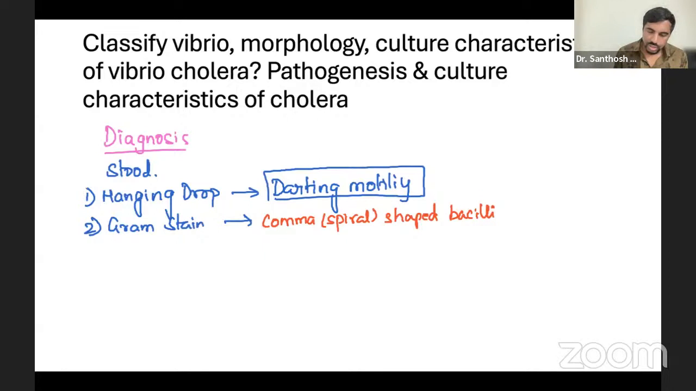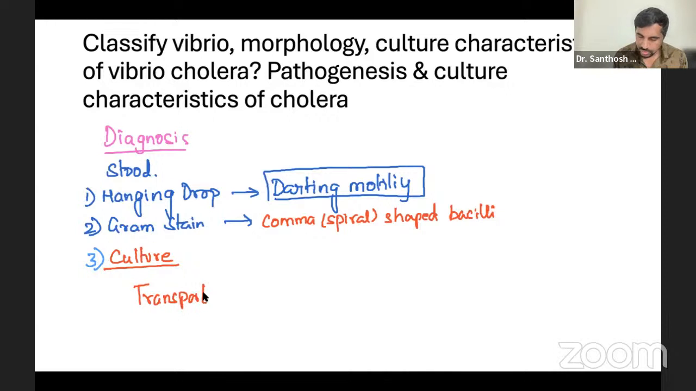Next, important is your culture characteristics. That's what they have stressed in that question. You have different types of culture media, and all are important. Because when the stool comes, we have to enrich it, so you do enrichment. No, before enrichment, we'll talk about the transport media. That's very important.